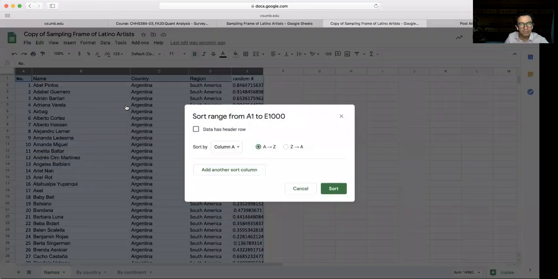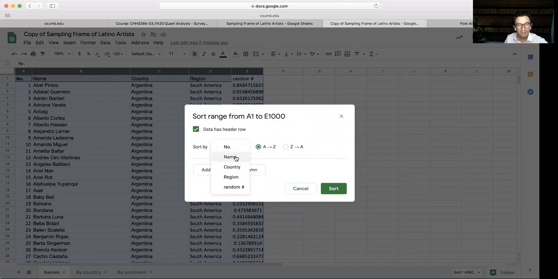Okay, so sort range. And the first thing it's going to ask us is, does your data set have a header row? Like, is the first row names for variables? And in this case, yes. The first row is name, country, region, so we don't want that to be part of the data. Those are the names of the variables. And now it's asking us, you want to sort based on what?